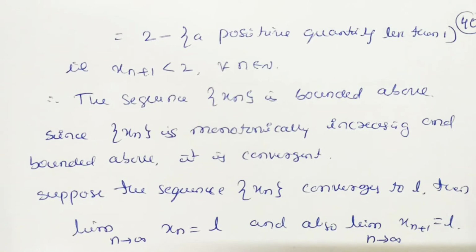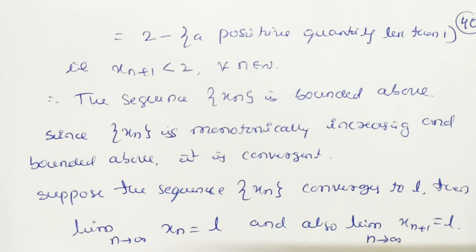So it is 2 minus some positive quantity less than 1, because it is 1 divided by (xn + 2). So this means x_{n+1} is definitely less than 2 for all n belonging to N. Therefore the sequence xn is bounded above.